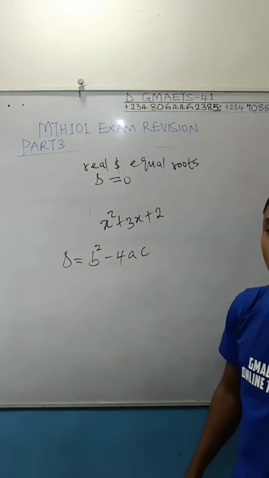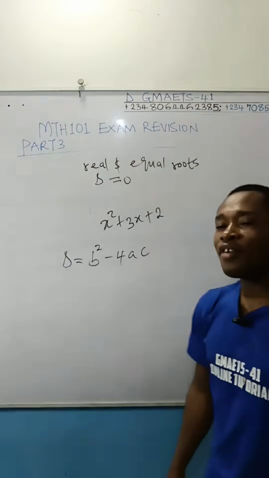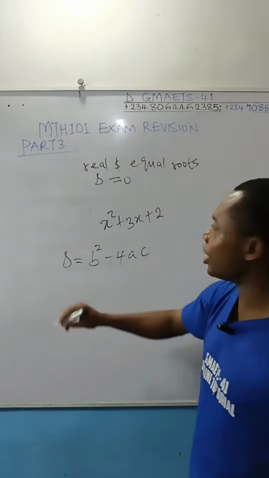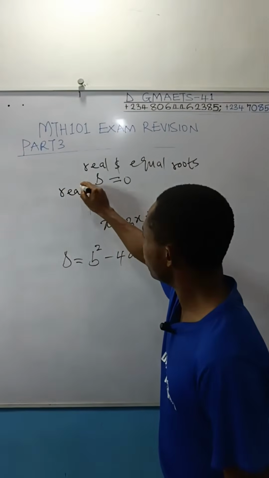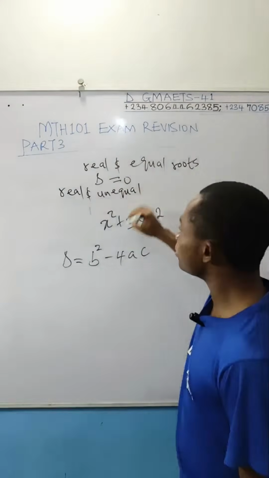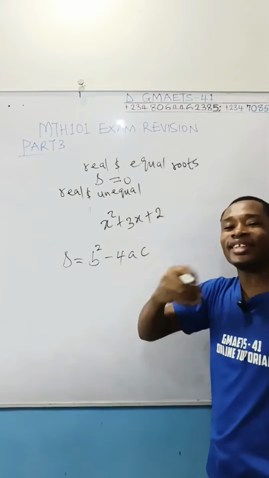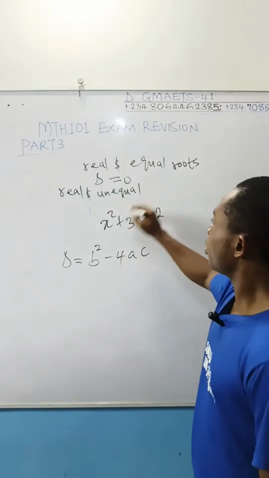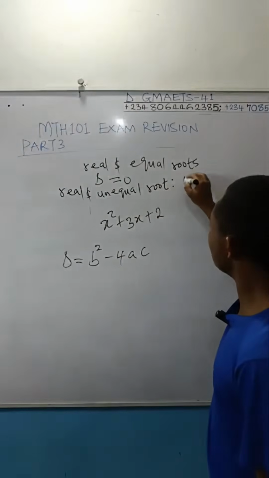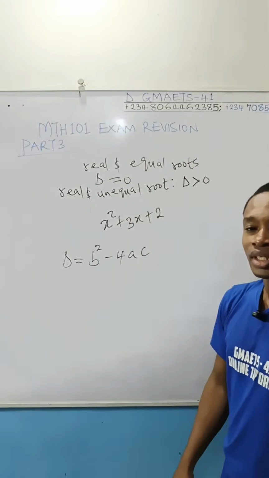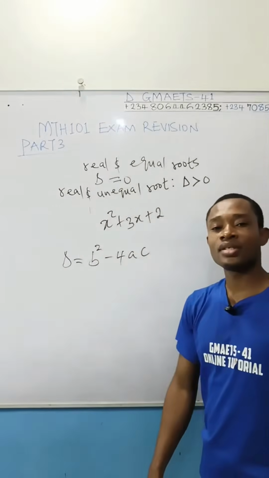Then real and unequal roots: if you solve the quadratic equation, you will get real numbers, but the real numbers will not be equal. Under this condition, the discriminant is greater than 0.